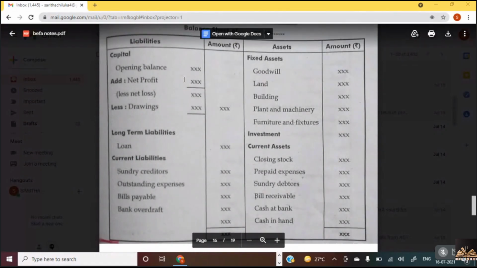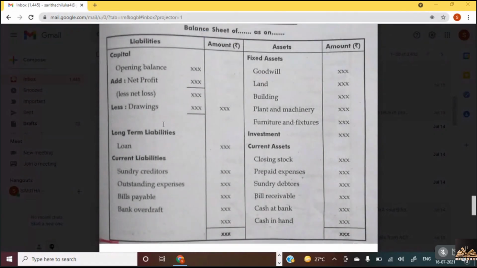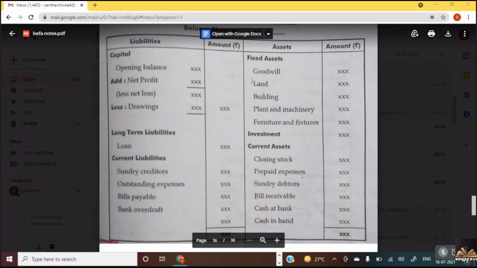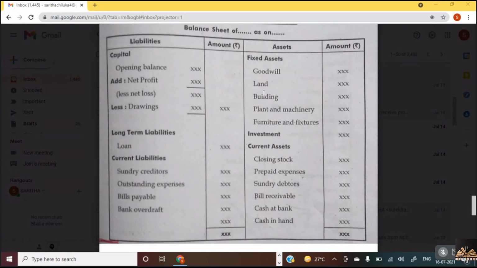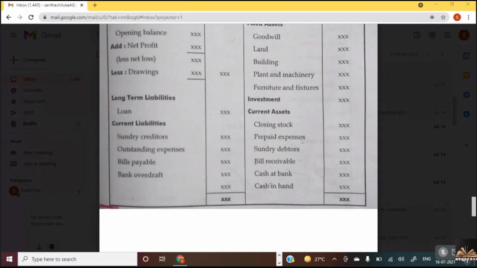So here in liabilities, we have capital, net profit, drawings, loans, and these are all the current liabilities, sundry creditors, outstanding expenses, bills payable, bank overdraft. And here we have fixed assets and current assets. Fixed assets are purchased once in a lifetime of the business. Once they become obsolete or out of fashion, or with change in technology, they replace it with a new one. So therefore, we say them as fixed assets. And current assets are for a short time period, such as closing stock, prepaid expenses, sundry debtors, bills receivable, cash at hand, and cash in bank.